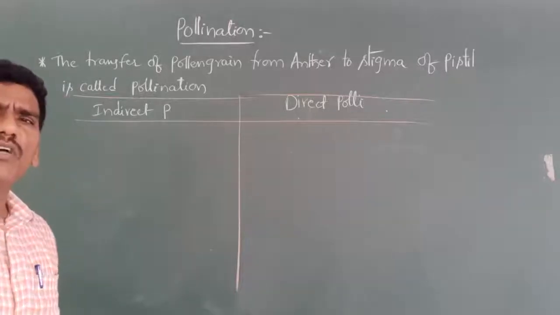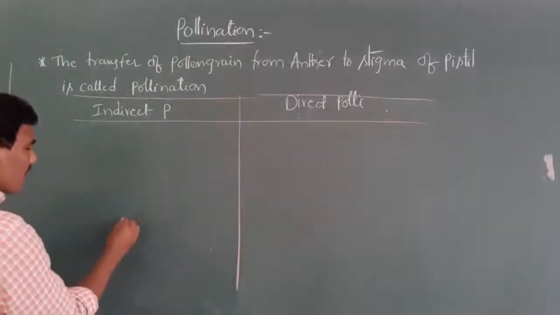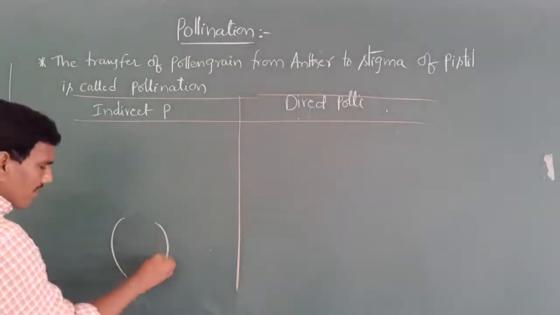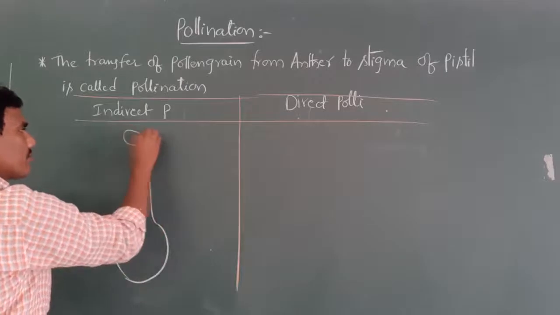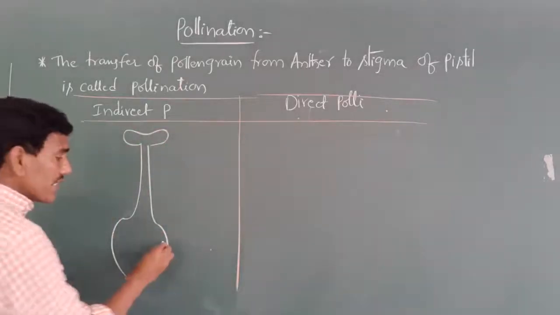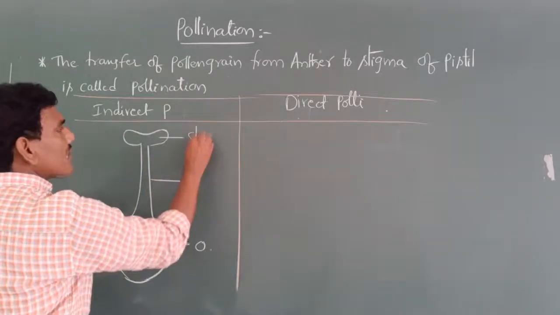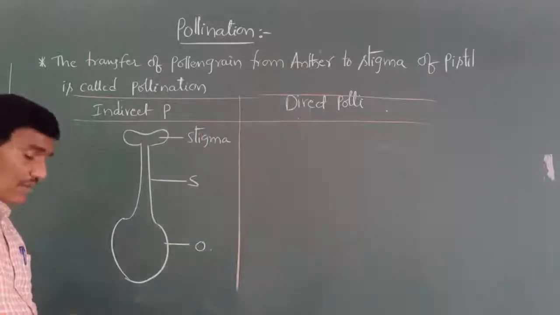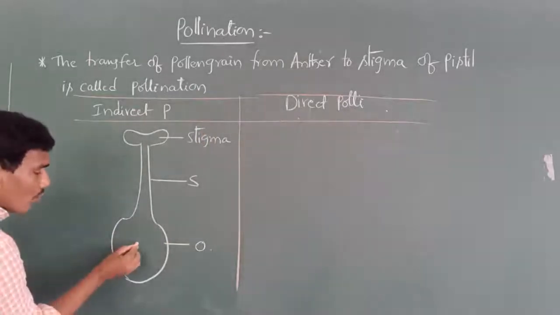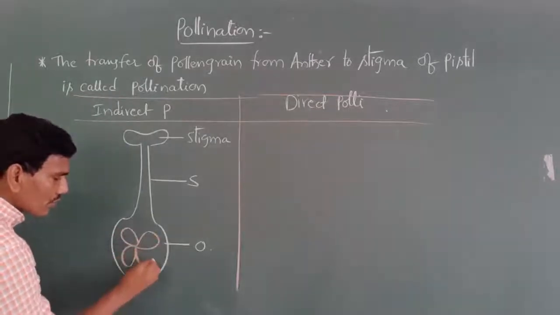For example, here this is one angiospermic ovary. This is the ovary, style, and this is also known as the stigma. Inside the ovary, ovules are present. These are nothing but the ovules.